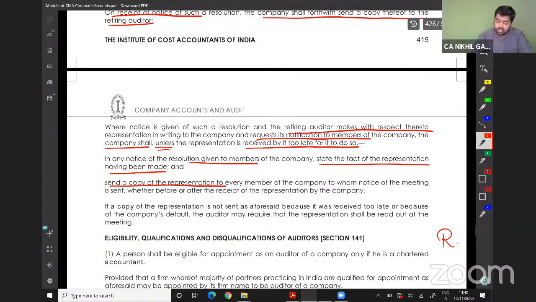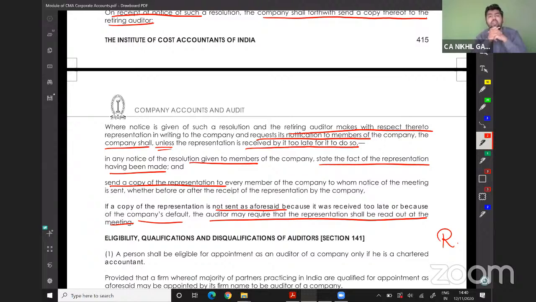If the copy of the representation is not sent or the representation is received too late, the auditor may require that the representation be read out in the meeting. In simple words, if we want to appoint someone other than the retiring auditor, the retiring auditor has the power to communicate something in writing to the members. Say, the management is doing a fraud and I have uncovered the fraud, and this is the reason they want to remove me, or anything else which he wants to communicate to the members.